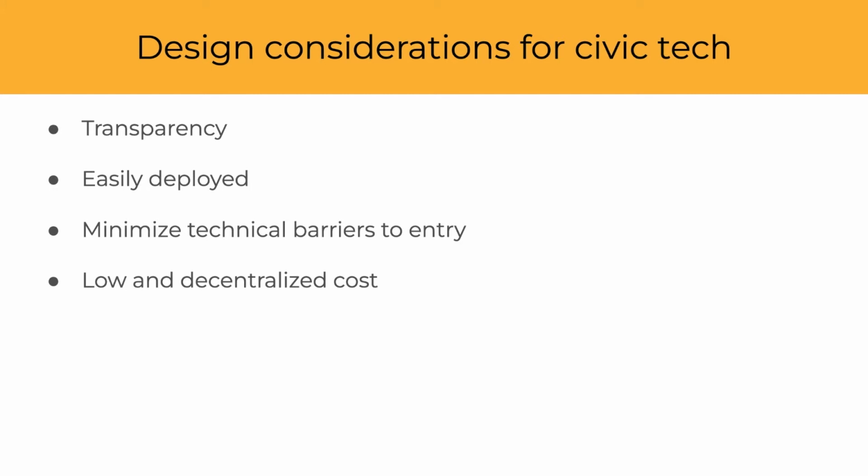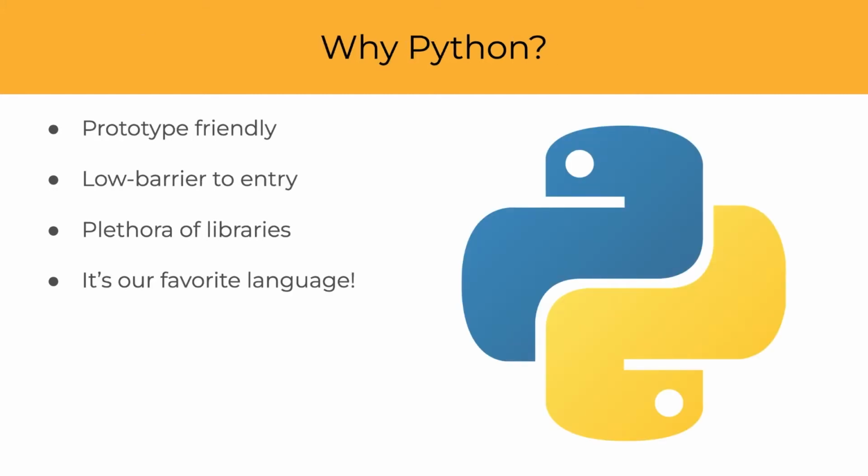It seems a little bit late to just start talking about Python during our presentation, but we wanted to go over a few reasons why we use Python in Council Data Project and some of the advantages that it provides. The first advantage is that it's prototype friendly. CDP has a relatively small team, which leads to each individual contributor having a large impact with a lot of room for experimentation. And because Python has simple syntax and is an interpreted language, it allows for rapid prototype development to support this type of work.